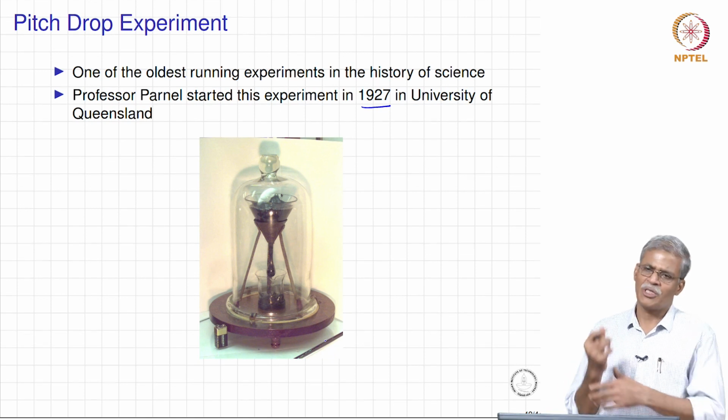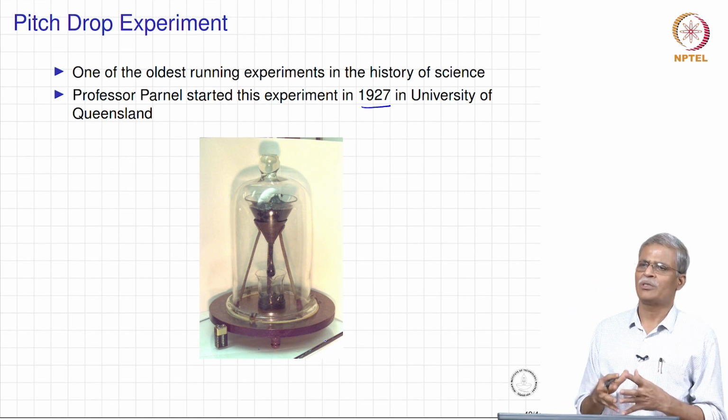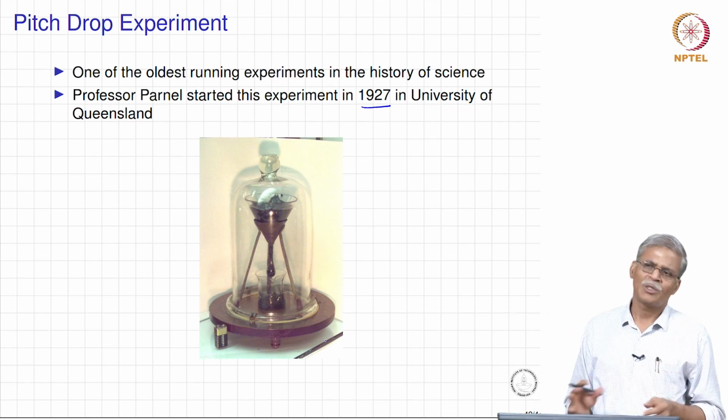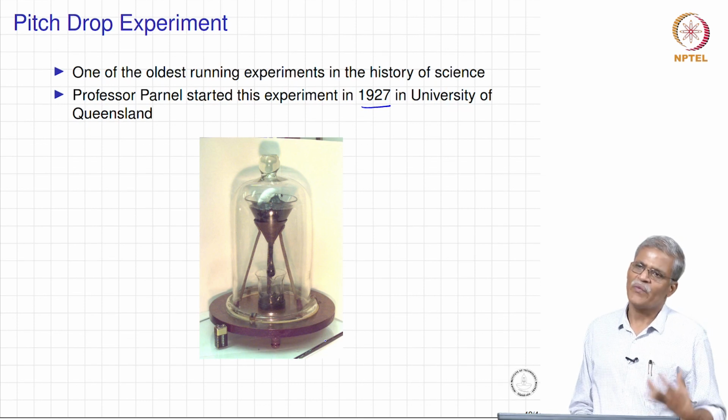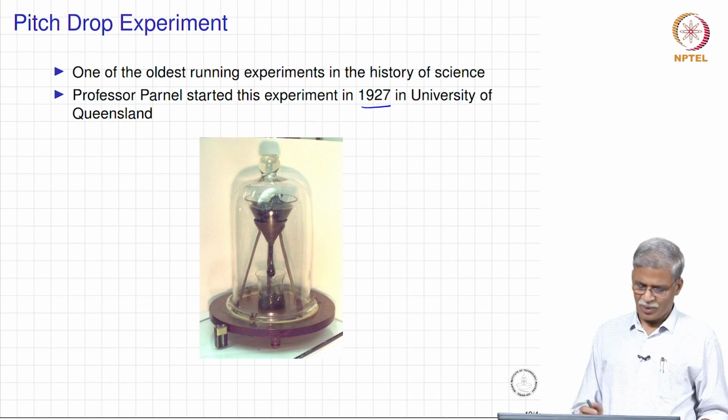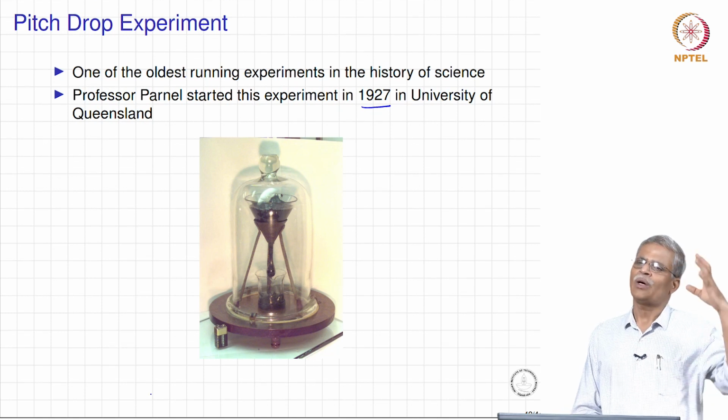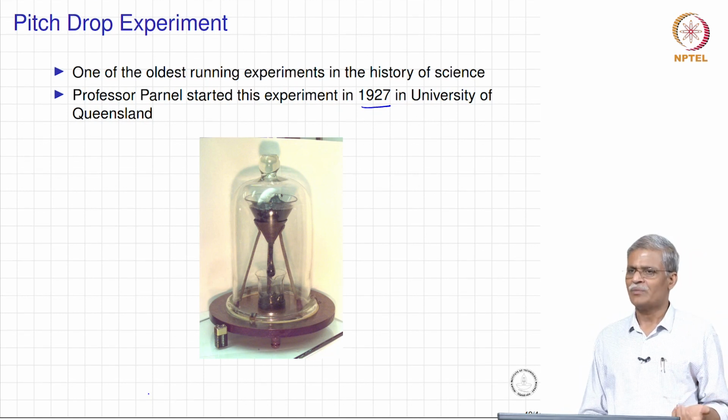This pitch is nothing but a refinery pitch that you get: if you take the vacuum residue and subject it to propane treatment, you are going to get a pitch. This pitch is very hard at room temperature, but if you give it enough time, it can actually start flowing like a fluid.